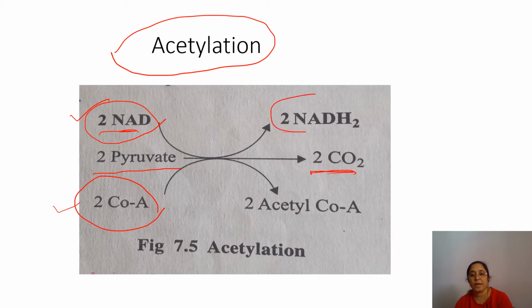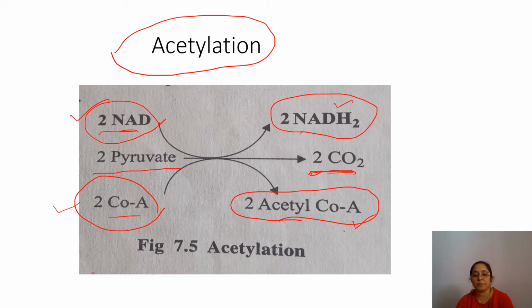So it will form NADH2. And the acetyl fraction that remains after decarboxylation is taken up by the coenzyme A to form acetyl coenzyme A. So this whole process, decarboxylation, formation of NADH2, formation of acetyl coenzyme A, is called acetylation of pyruvate.